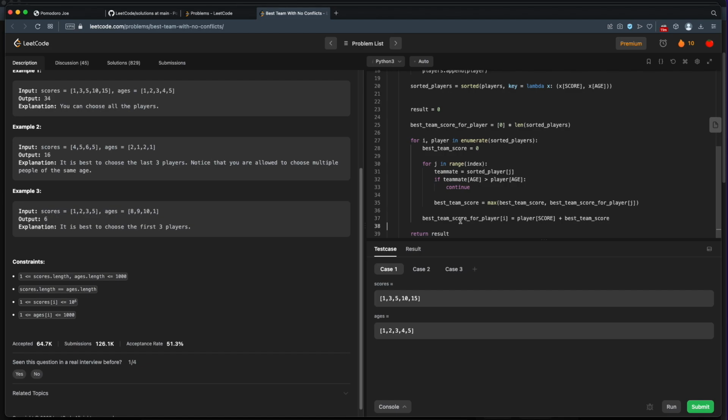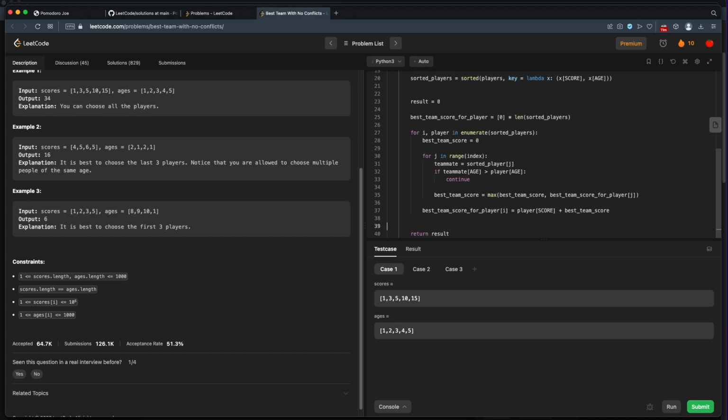That's sort of it for how we're building up our team. As we get to the best team score we can find so far, we're building up these best team scores for the player and then potentially rolling that team into a future team. When a future player looks back on this player's team, that might be their best team that they can join or merge. All right, and finally we have our result. Well, that's going to be the maximum of all the best team scores.